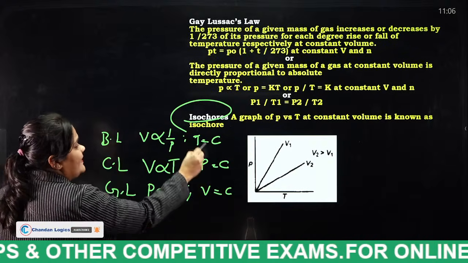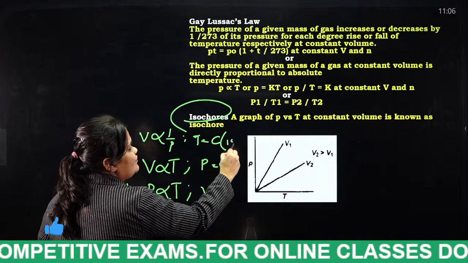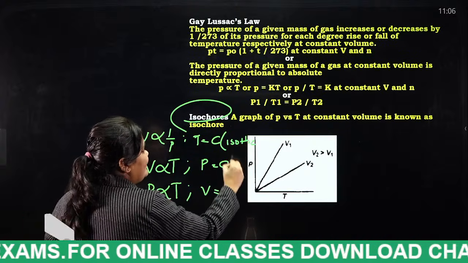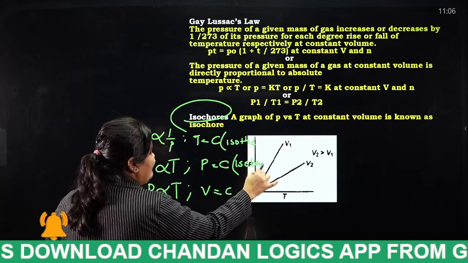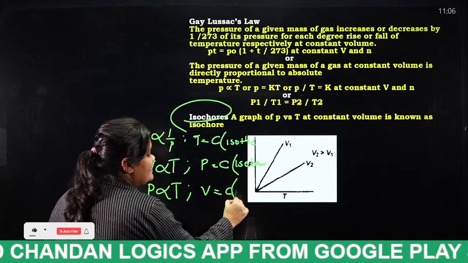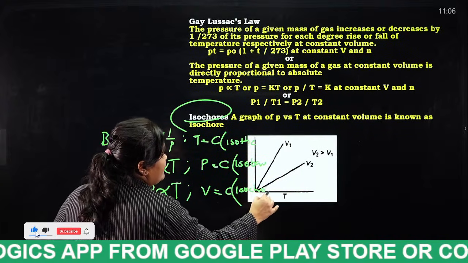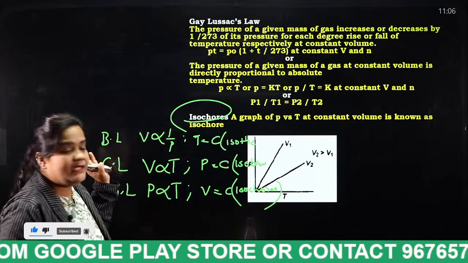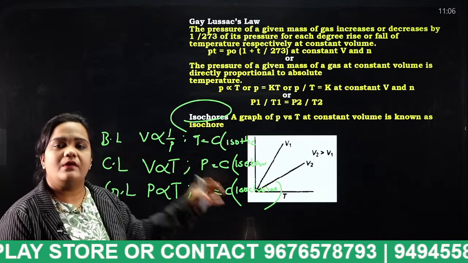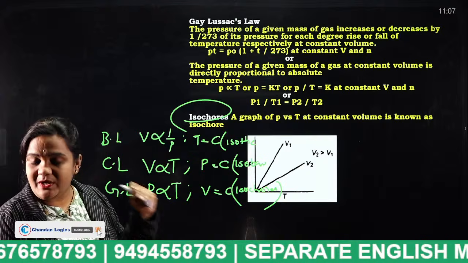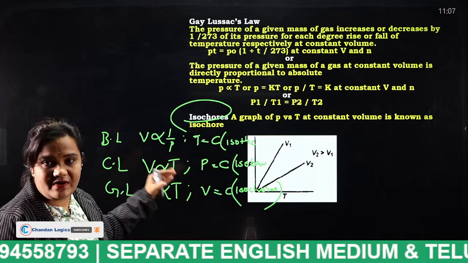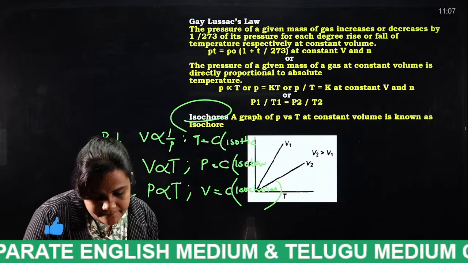So if temperature is constant, we say it as what? Isothermal process. When pressure is kept constant, we say it as what? Isobaric. And when volume is kept constant, we say it as what? Isochoric. So remember, students, very important. In three lines you can get a lot of concepts, and you can expect one question exactly from these things.